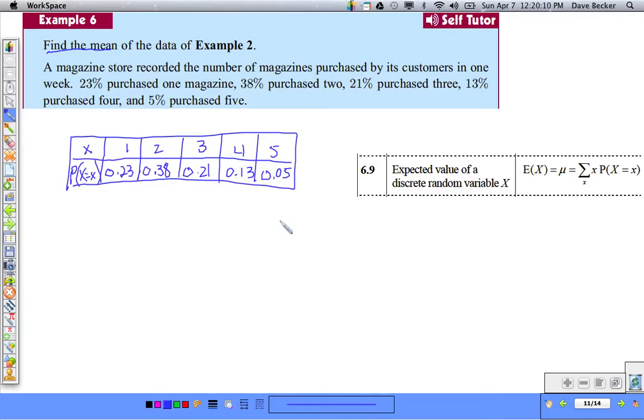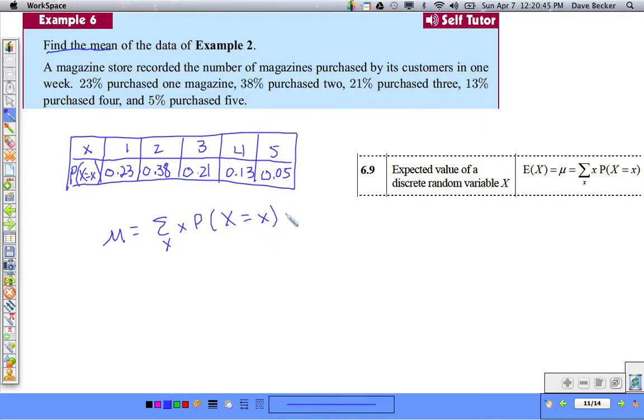And they want to know what is the mean. What we're going to end up finding here is the expectation based on 1 week's worth of data of the average number of magazines that a randomly selected customer would purchase. Very simple. So all that means is that mu equals the sum of x times the probability that the event X is equal to x.